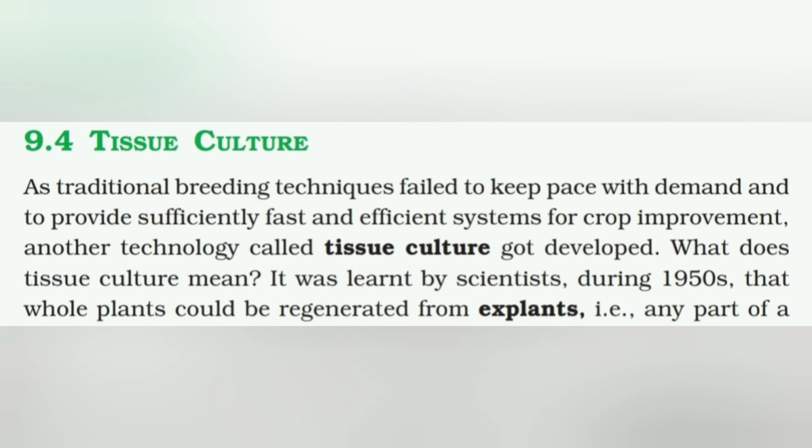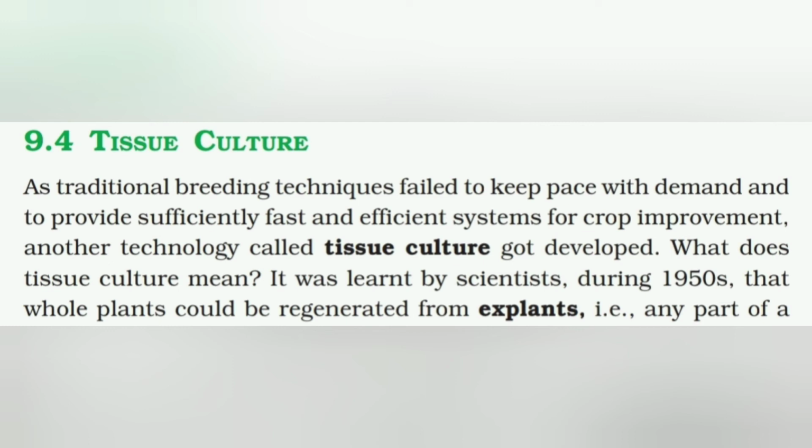Last topic of this chapter is tissue culture. As traditional breeding techniques failed to keep pace with the demand and to provide sufficiently fast and efficient systems for crop improvement, another technology called tissue culture got developed. What does this tissue culture mean?